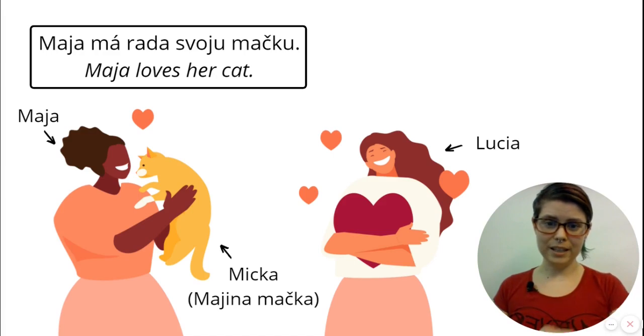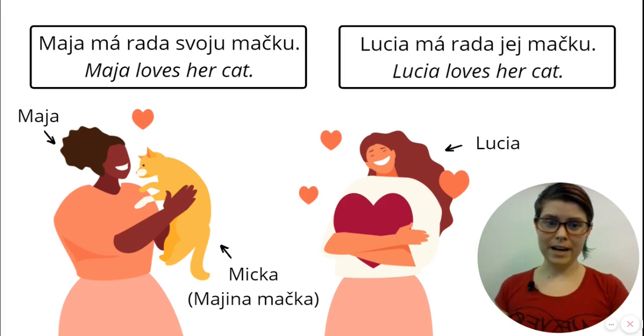So we could say Lucia má rada jej mačku. Here it's totally appropriate to use jej because Lucia is the subject of the sentence, but she's not the owner of the cat. So the subject and the owner are different. That's why we use jej. Here it's correct because Lucia doesn't love her own cat. She loves Maya's cat.